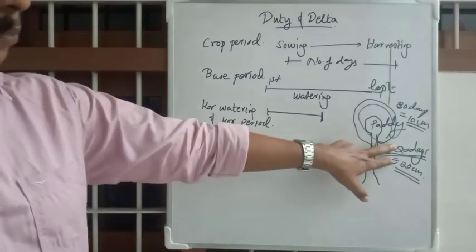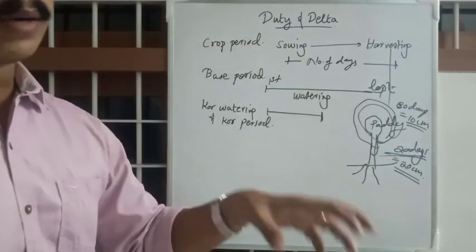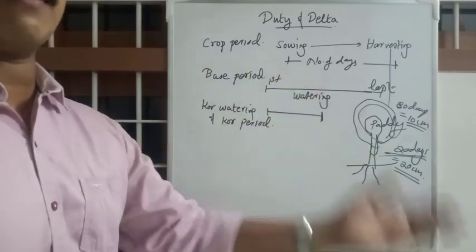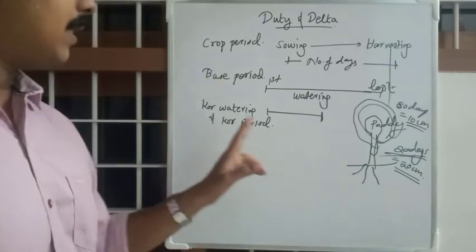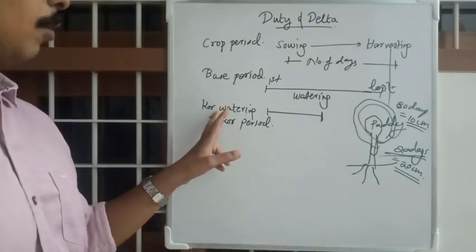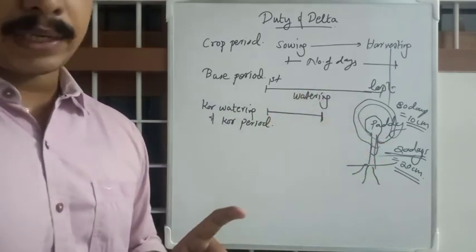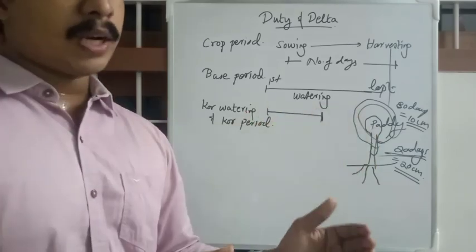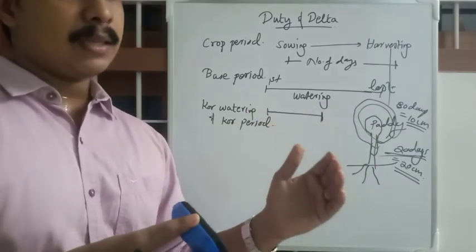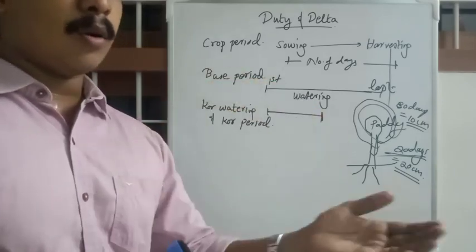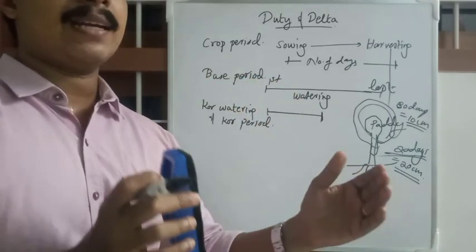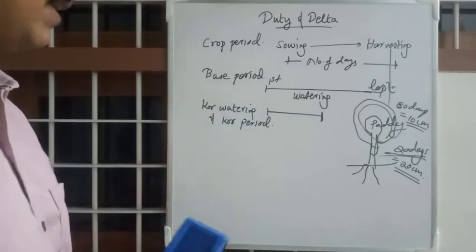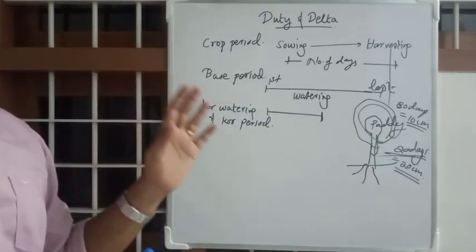Okay, so this first period where we have to take more care for the crop, and that period will be more water will be supplied, more watering will be done, is called core period. And core watering is the watering done in the core period. Okay, I hope you understand. Core period is a short duration of base period or crop period where we water more so that the crop is cared a little more than the base period time. Okay, so that is core period and core watering, and these three are the period terms.